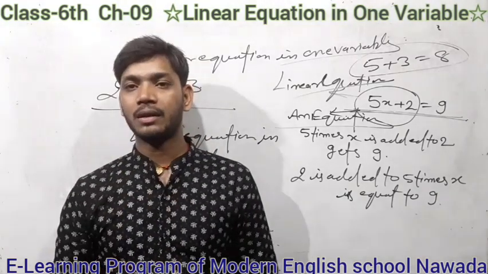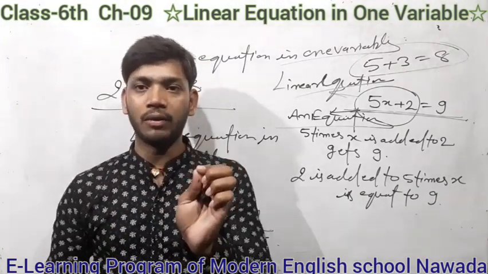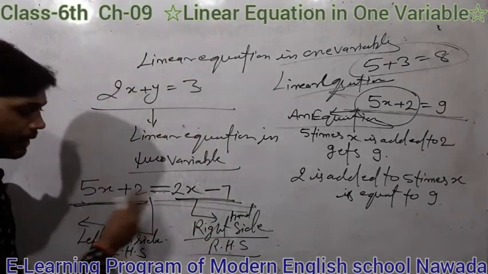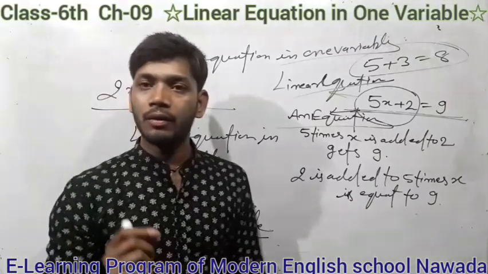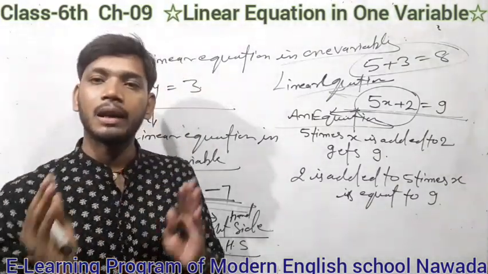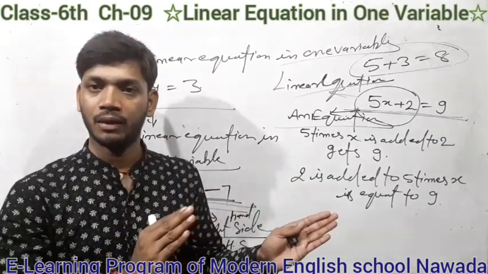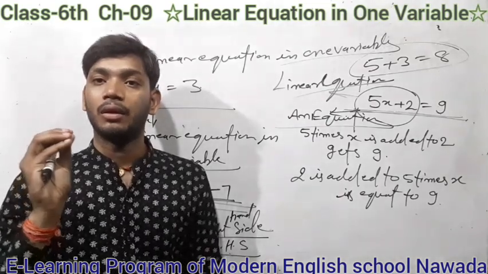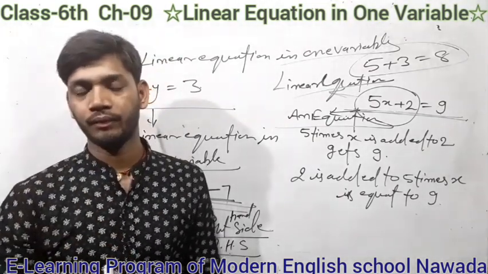Solution of an equation means the value of the variable. Here the variable is x, and we put the value of x for which LHS equals RHS. That value is known as the solution of the equation.